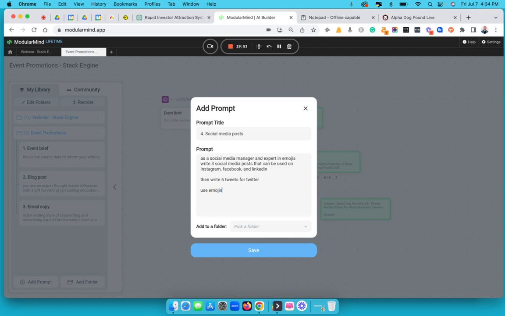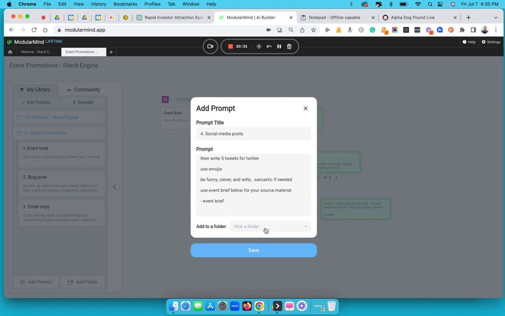Use emojis. Be funny, clever, and witty. Sarcastic if needed. Use event details, event brief below for your source material.